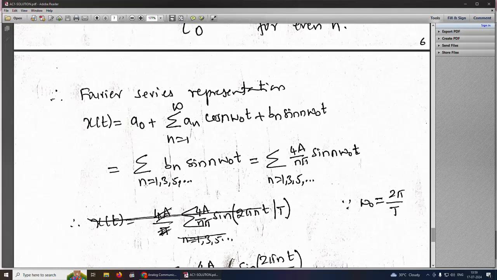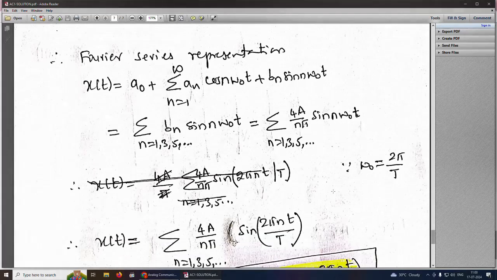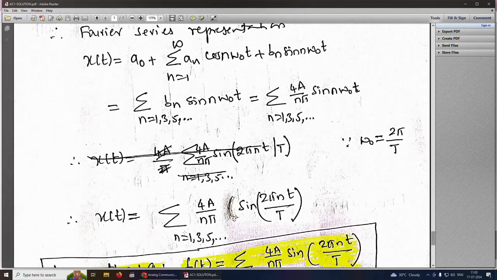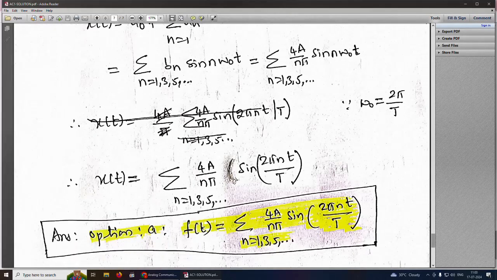So this is n equal to odd, 1, 3, 5 and so on, bn sin n omega naught t. This is equal to summation n equal to 1, 3, 5, 7 and so on, 4A by n pi sin n omega naught t. If you substitute omega naught equal to 2 pi by T here, x of t equals 4A by n pi sin 2 pi n t by capital T, n equal to 1, 3, 5, 7 and so on.